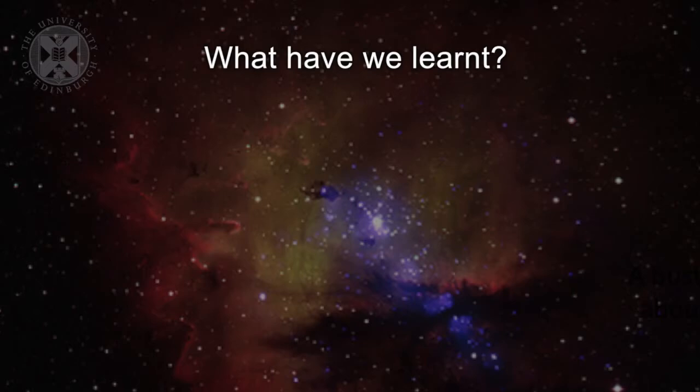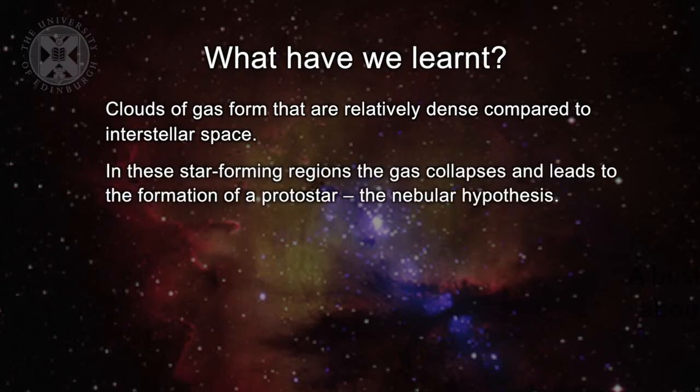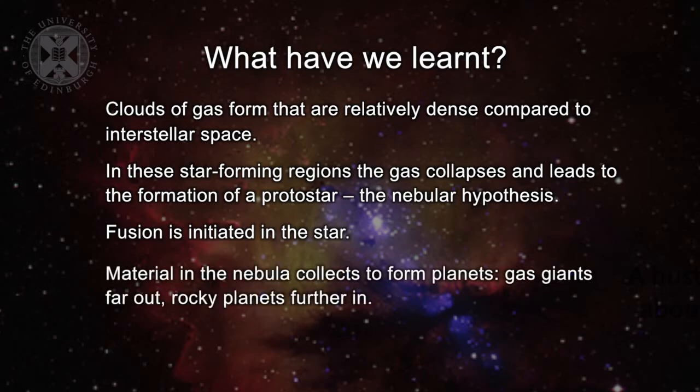So what have we learned in this very brief summary? We've learned that clouds of gas form that are relatively dense compared to interstellar space. In these molecular clouds, these star-forming regions, the gas collapses and leads to the formation of a protostar. This is called the nebular hypothesis. Eventually, fusion is initiated in the star and it starts to give off heat and energy. During this process, material in the nebula also begins to collect and form planets. Giant gas planets far away from the star and rocky planets further in as material coalesces and gathers to form planets.